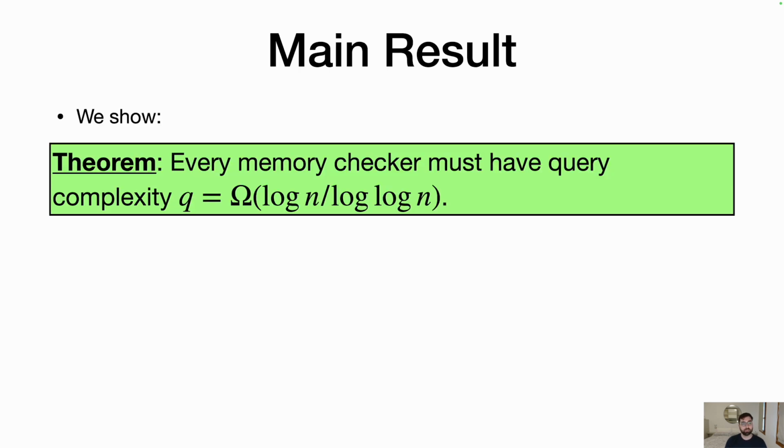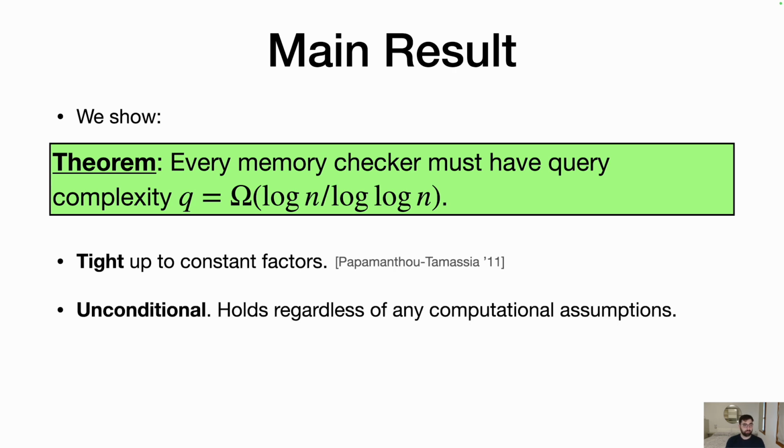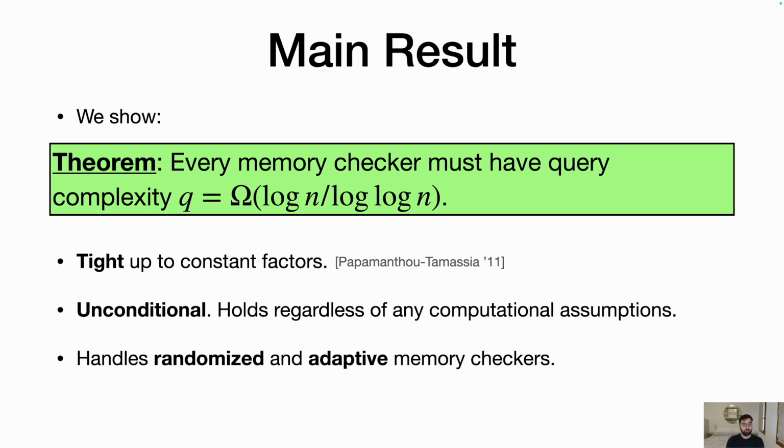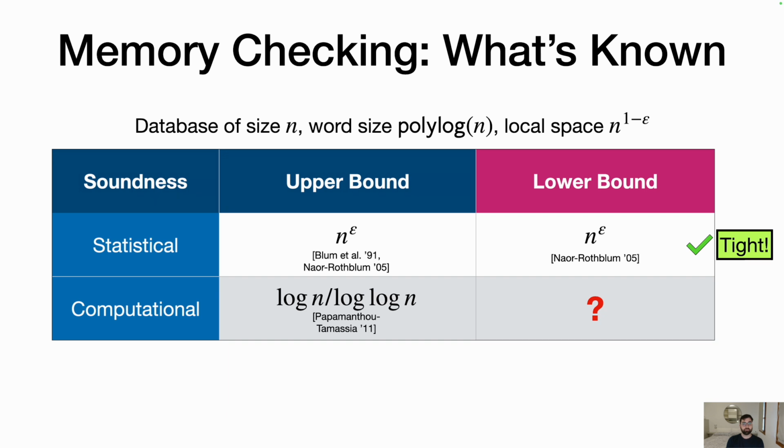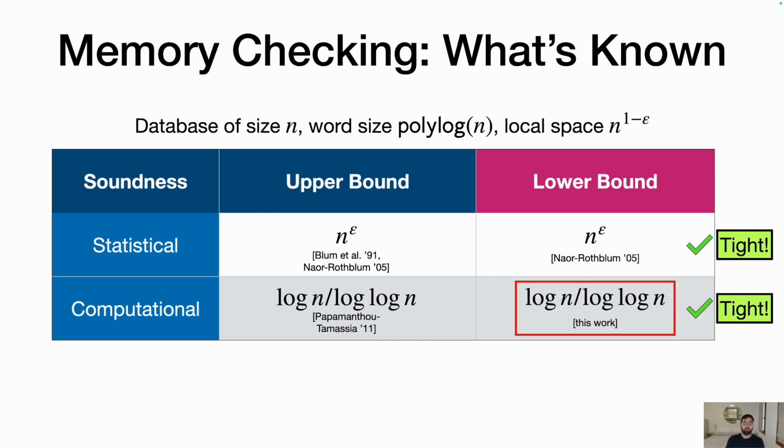Our main result is that every memory checker must have query complexity at least log n over log log n. So this is tight up to constant factors by the construction of Papamanthou and Tamassia. It's unconditional. We don't use any computational assumptions or any crypto. And it handles randomized and adaptive memory checkers, unlike the lower bound of DNRV. So just to complete the picture, we can now put this lower bound in the bottom right corner.